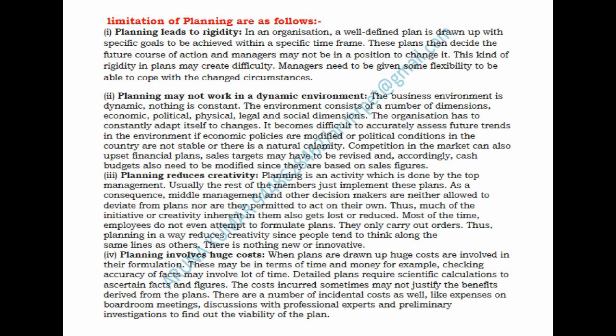So there are six points for this question. In that question, you can explain any 4 points among those 6. So you will have to explain both the limitation of planning as well as the importance of planning if this particular question is asked.